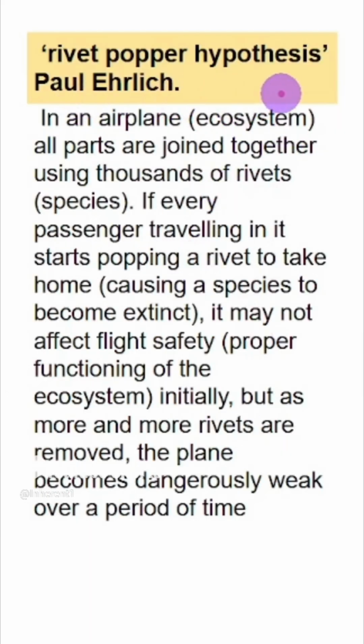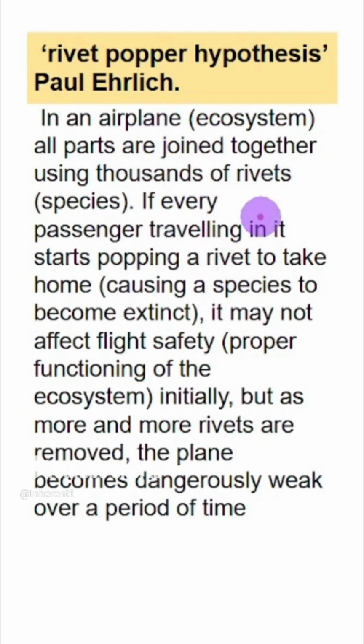Now, the Rivet-Popper hypothesis was an effort by Paul Ehrlich to make you understand the importance of each and every species for the integrity of the ecosystem. So he gave an analogy of comparing the ecosystem with an aeroplane and each and every species with rivets. Rivets are the nuts and bolts. They help in the integrity of the aeroplane.